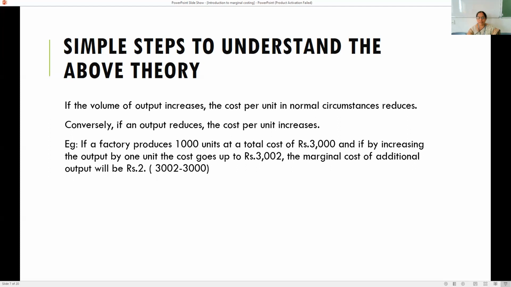That is the difference between the total cost of producing 1000 units and the cost of producing 1000 plus 1 unit. So that difference in cost will lead you to marginal cost.